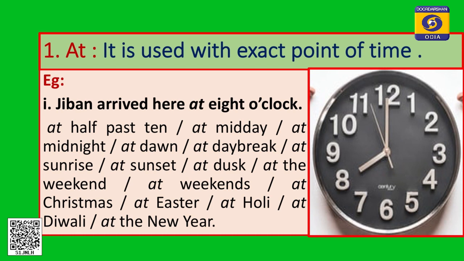So, when we talk about a particular time, in that case we can use at, right, at 10:30, at midday, at midnight, a particular point of time, at dawn, at daybreak, at sunrise, at the time of sunrise, at sunrise, at the time of sunset, the particular point, at sunset, at dusk, at the weekend, at weekends. You just see, at the weekend, at weekends, at Christmas, at Easter.